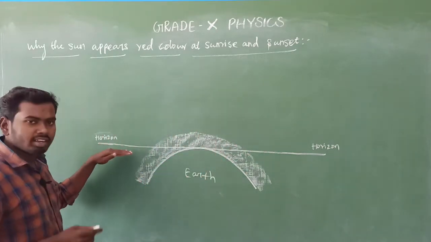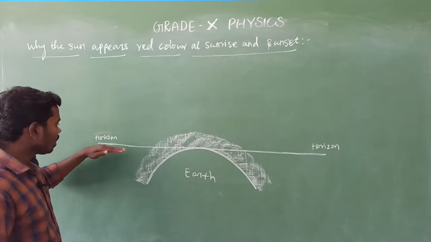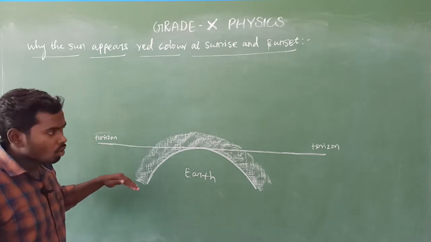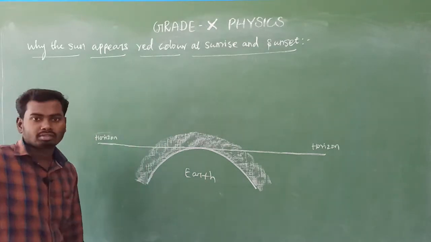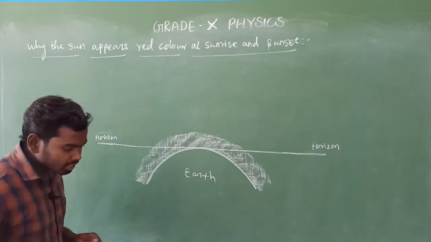How can we say when the sun has risen and when the sun has set? When the sun is below the horizon, we consider the sun is set. When the sun is above the horizon, we consider the sun is rising. Is it clear? Very simple. Try to understand the concept.